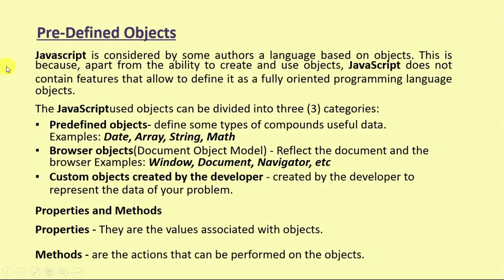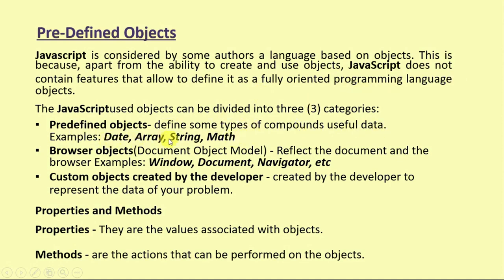And there are some predefined objects as well in JavaScript. JavaScript is considered by some authors a language based on objects. This is because, apart from the ability to create and use objects, JavaScript does not contain features that allow it to be defined as a fully object-oriented programming language. So predefined objects define some methods, some types of compound useful data.